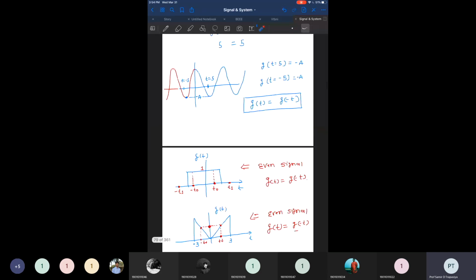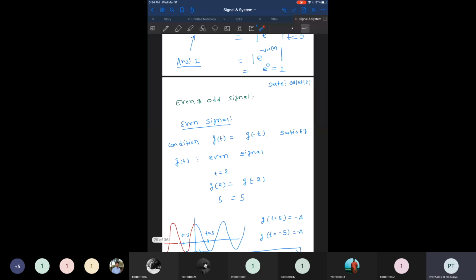And we even discussed another component, which is even and odd signals. So how can you find whether a signal is even or odd? There is one condition that we need to check. If our signal is g of t, and if g of t is equal to g of minus t, it means after the time reversal of the signal, the signal shape and all the properties of the signal are not going to change.